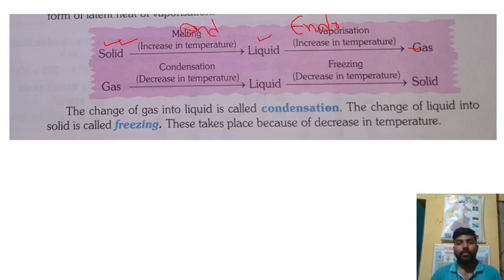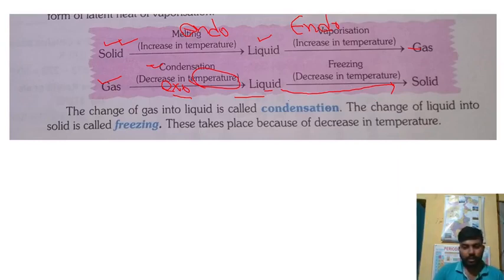Now the reverse process: if gas converts into liquid by decreasing temperature, that process is known as condensation, and it is called an exothermic process, because the temperature will decrease and heat will be released. If liquid converts into solid, the temperature will also decrease, and that is an exothermic process.